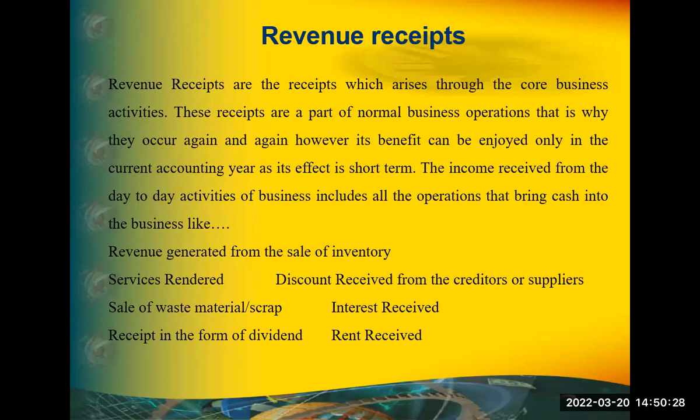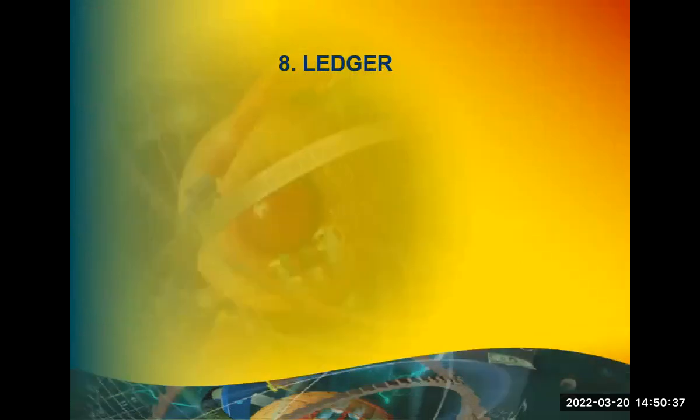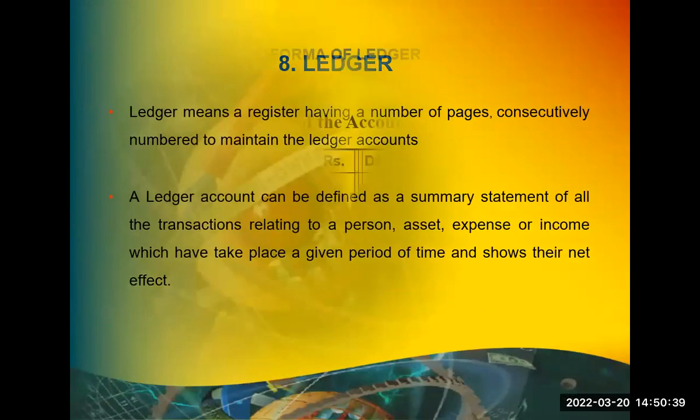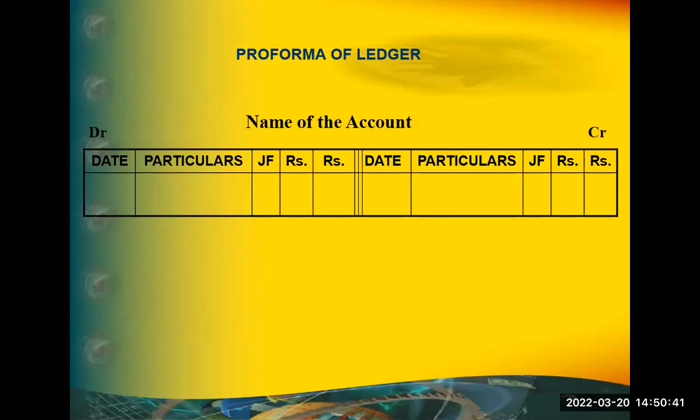Then what is revenue receipt? Amount received from customer. That's revenue receipt. So that is explained here. Let us come to this very, very important ledger. The next stage of accounting cycle is ledger. This is the format of ledger. After you prepare journal, we have to prepare ledger.